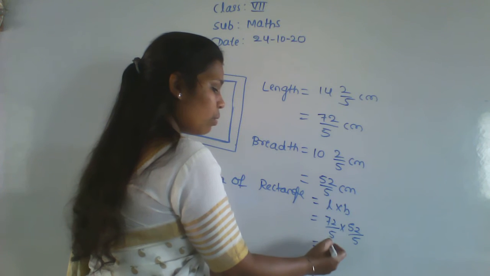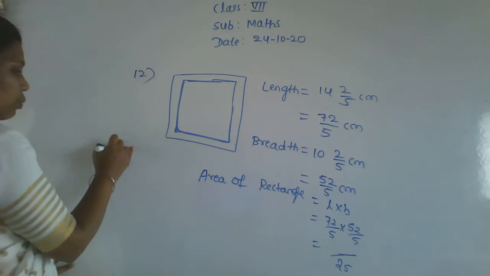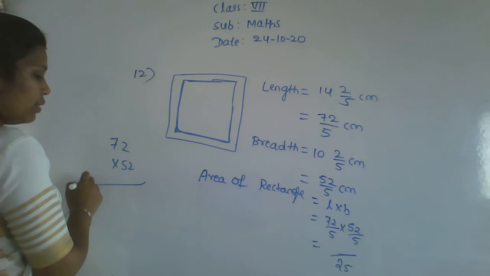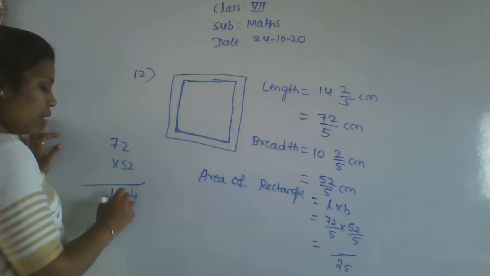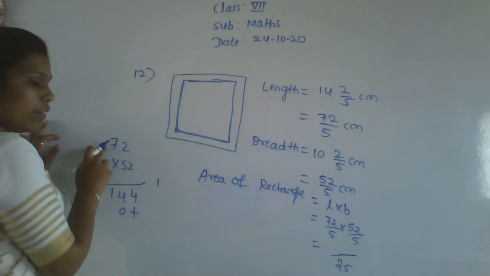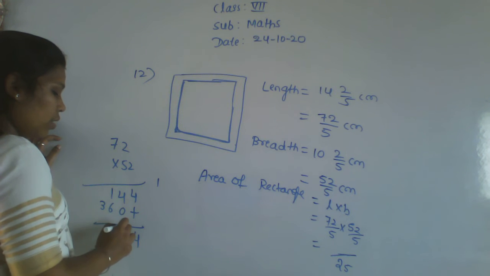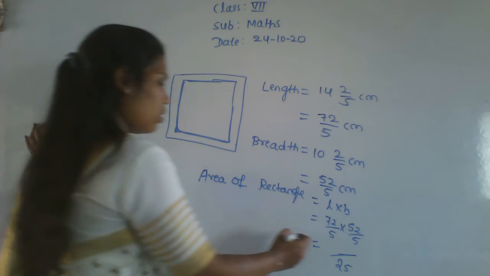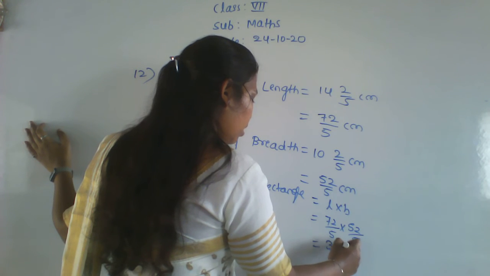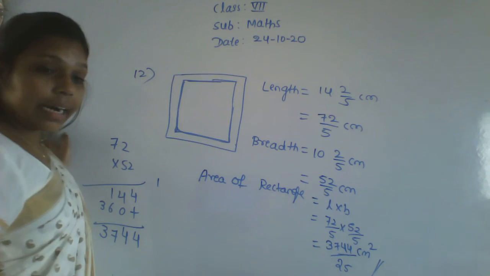That is equal to 5 fives are 25, and here multiply 72 and 52. 2 2s are 4. 2 7s are 14 plus 5 2s are 10, 1 carry. 5 7s are 35, 35 plus 1 is 36. So 4 here and here also 4. 6 plus 1 is 7, 3. Okay. So what answer did we get here? 3754 by 25 centimeter square. This is the area of the rectangle we got.